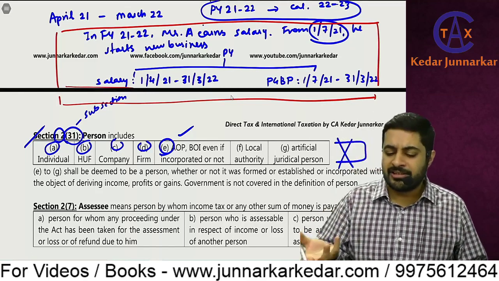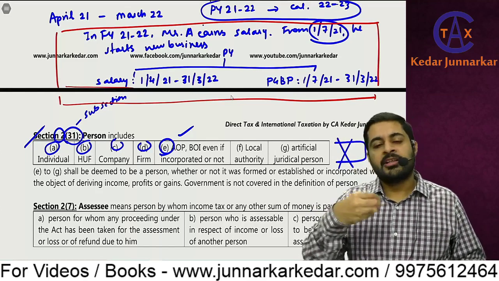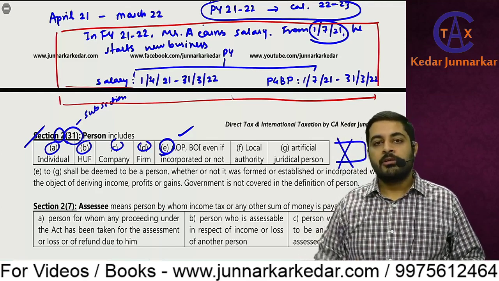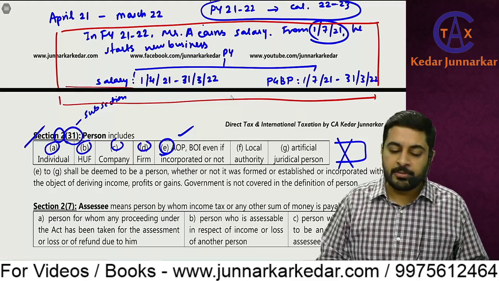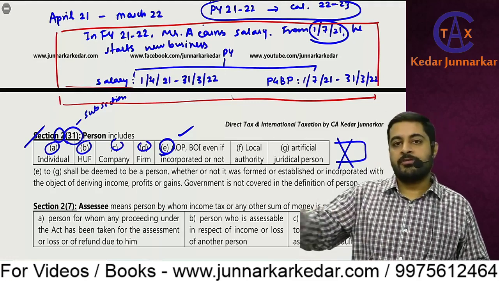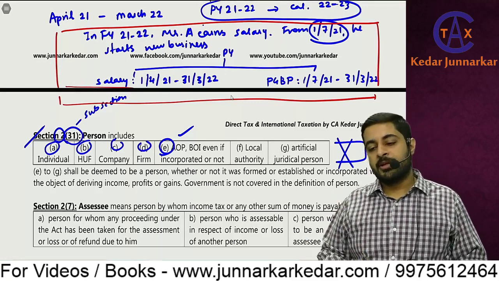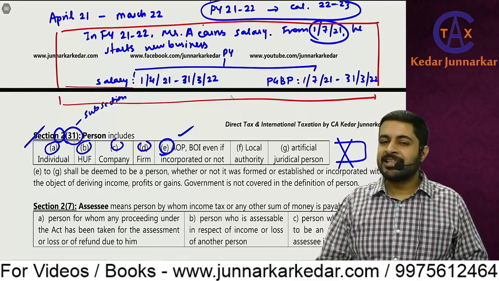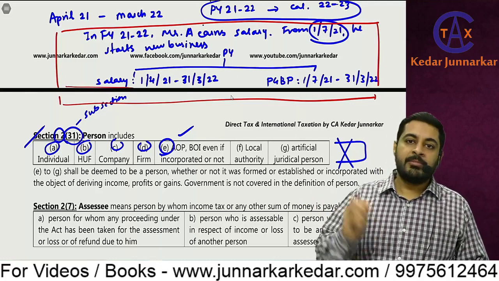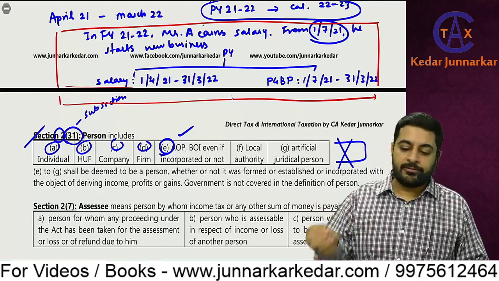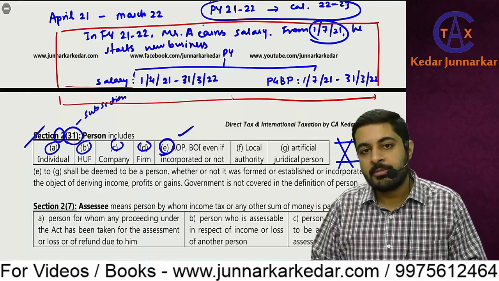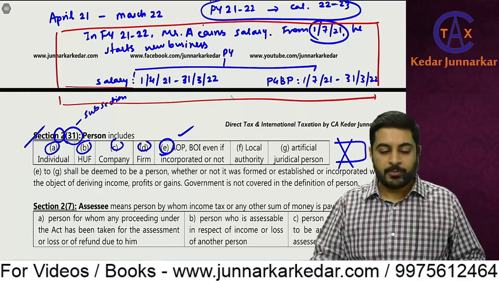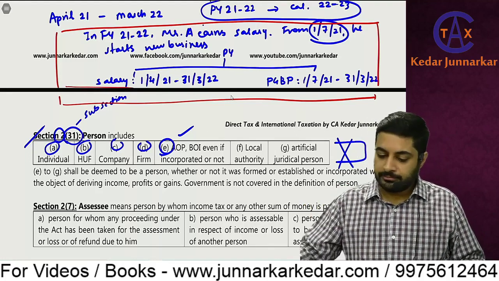Otherwise, in most cases, there are a lot of incomes which I earn during the year. For example, interest I have earned for the first time on 1st December. So for interest, the previous year would be from 1st December to 31st March. It doesn't make any difference. Only in the clubbing chapter, the date of that income coming into existence would be relevant. So you just write that down quickly.